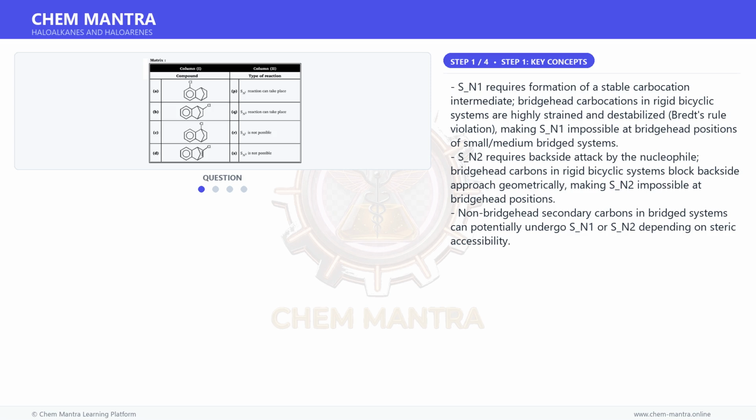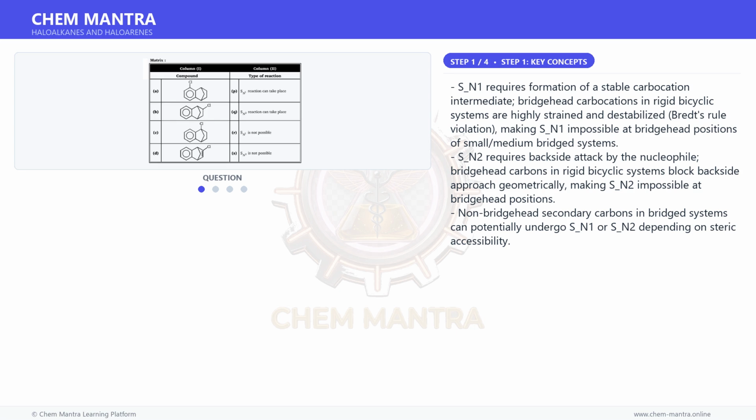S_N1 requires formation of a stable carbocation. Intermediate bridgehead carbocations in rigid bicyclic systems are highly strained and destabilized, a Bredt's rule violation, making S_N1 impossible at bridgehead positions of small and medium bridged systems.